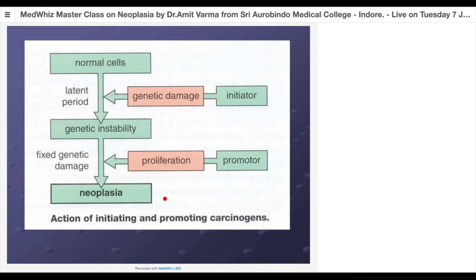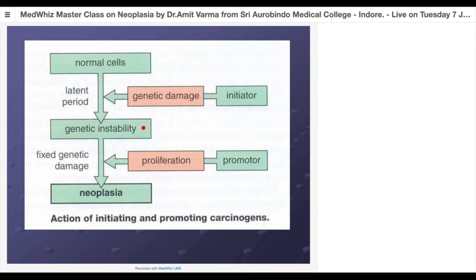Now let us see together what exactly they do, and how carcinogenesis occurs in the presence of carcinogenic chemicals. There's a normal cell. There's an initiator, as I said, a carcinogenic chemical. The patient comes in contact with that. It leads to DNA damage. And if there's a latent period, there's genetic instability. This is a time when there is a chance that there can be DNA repair, or cell arrest.